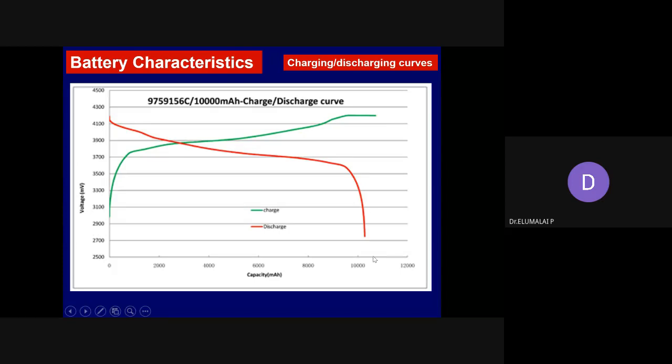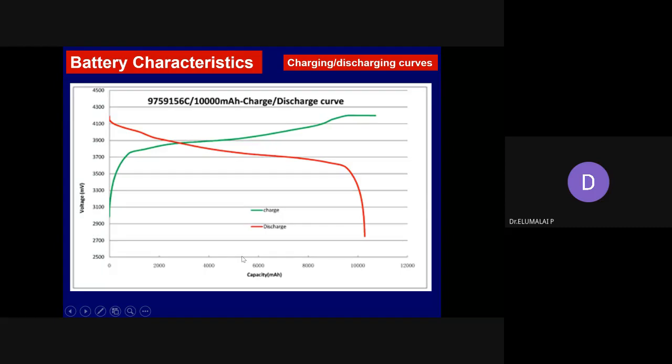Divide this whole axis by 11,100, multiply with 100, and I'm going to get percentage. So at this point, what percentage am I going to get? 100%, sir. It means it is 100% state of charge.